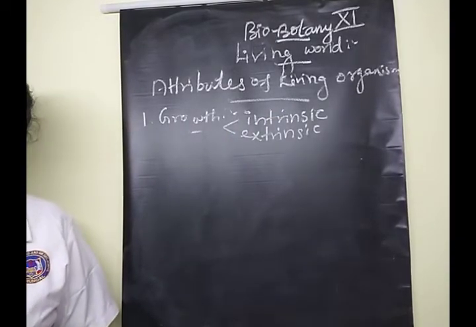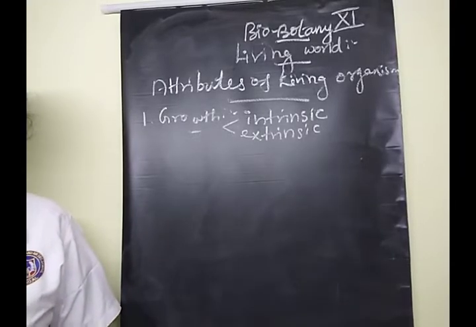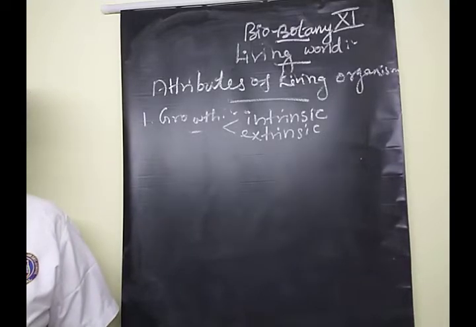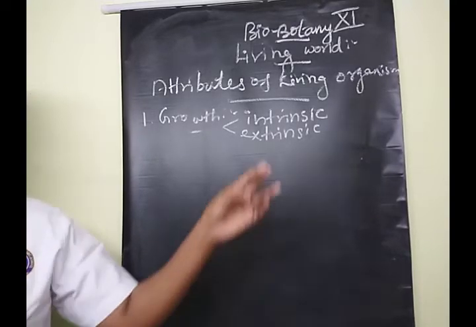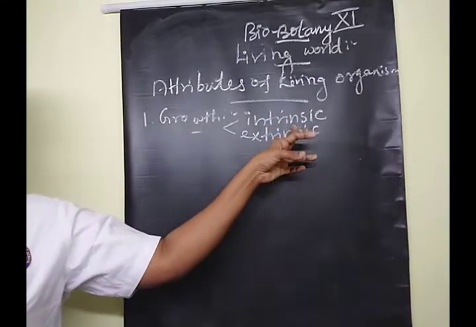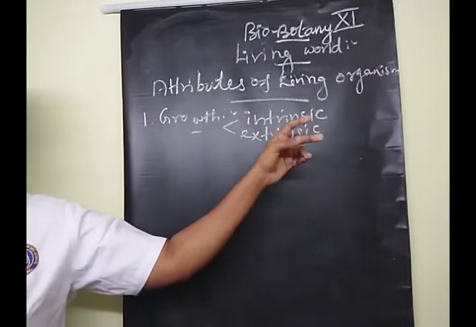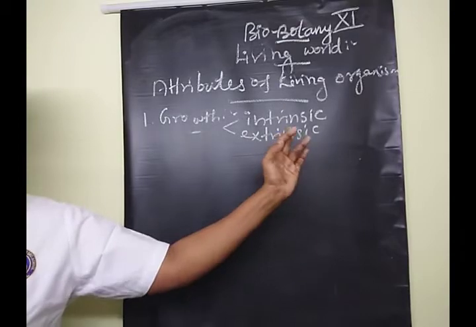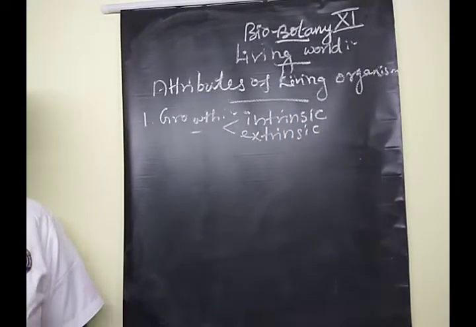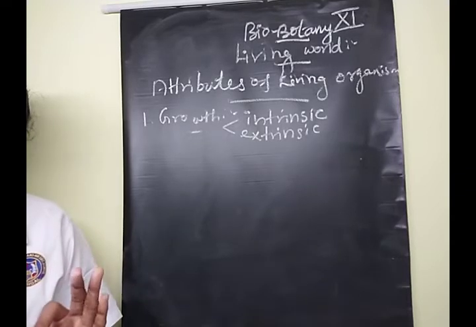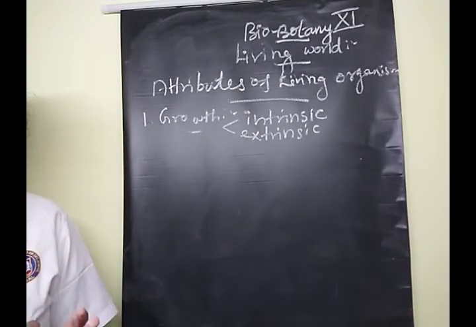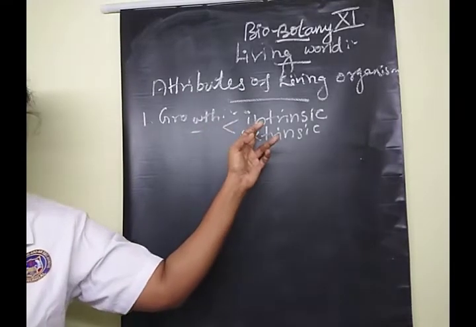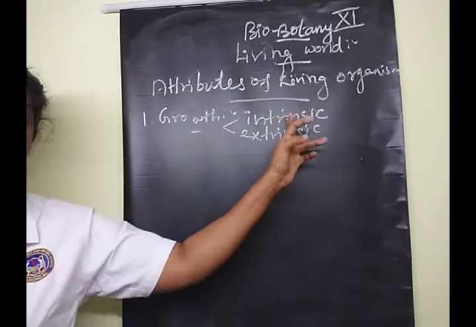Clear? Can you say one example of a unicellular organism? Good. Bacterial cell, amoeba. These cells come under intrinsic growth. Multicellular means many algal species and many plant species also come under intrinsic type. Intrinsic means the addition of new protoplasm within the cell. This is what we call intrinsic growth.